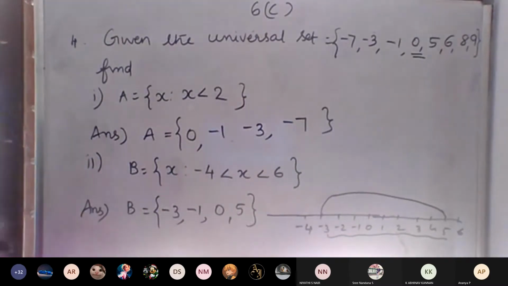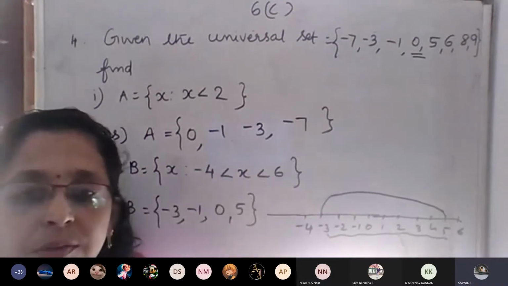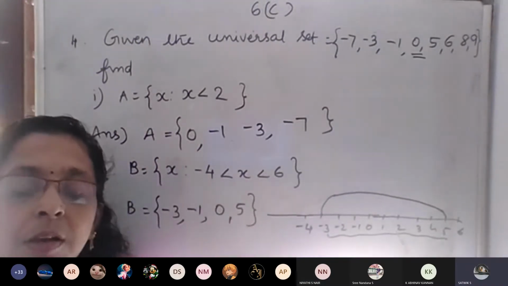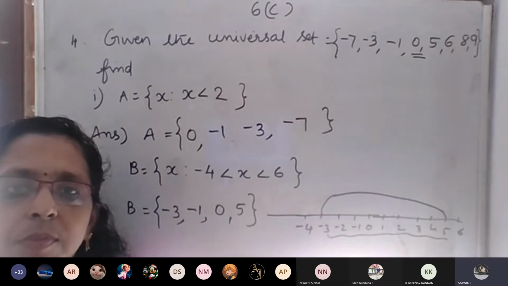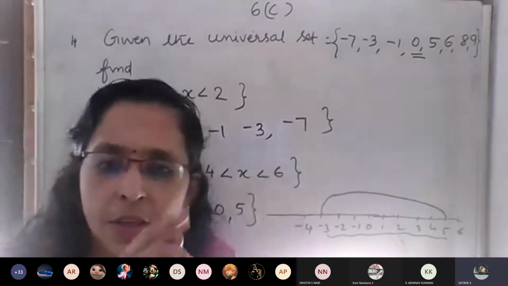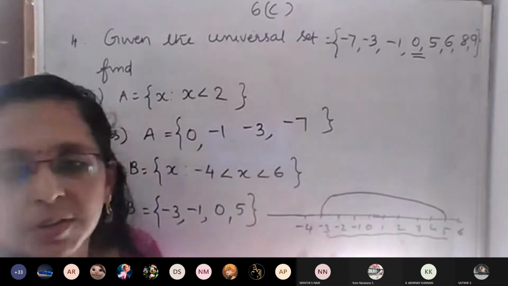Clear? Yes, ma'am. Ma'am, drawing a number line is not possible in the exam. Why? Take your working column and just draw a symbol, this much.